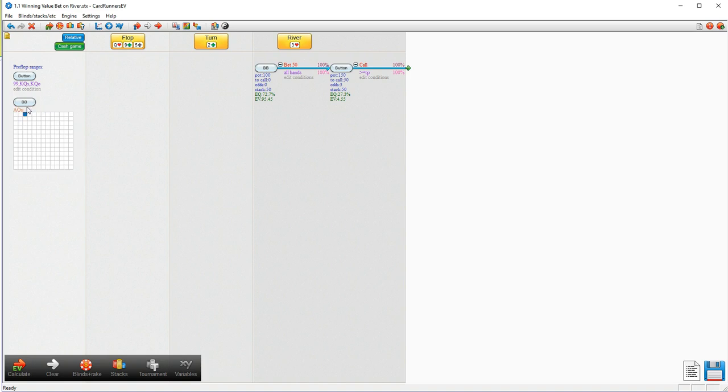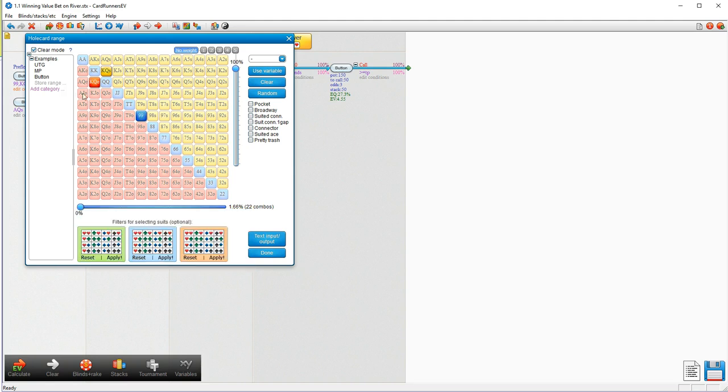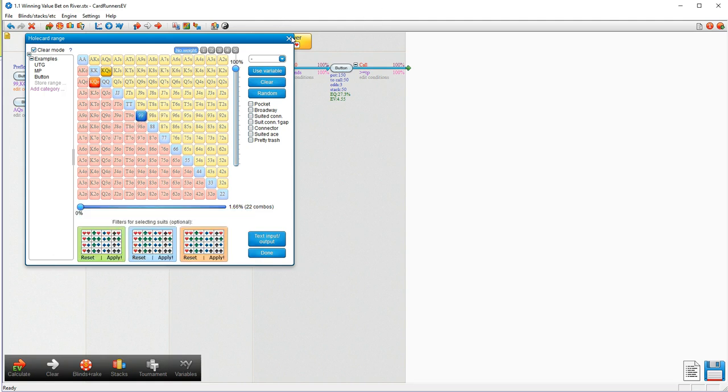We have ace-queen suited. That's the only hand we have in our range. So we specifically have that combo of ace-queen. And our opponent's going to be calling with some king-queen combos, and he's also going to be calling with pocket nines. So he has all combos of king-queen, which are going to be somewhat blocked by the board, and he's going to be calling with nines. In other words, our opponent's calling with a range that we're mostly good against, but occasionally he has us beat.